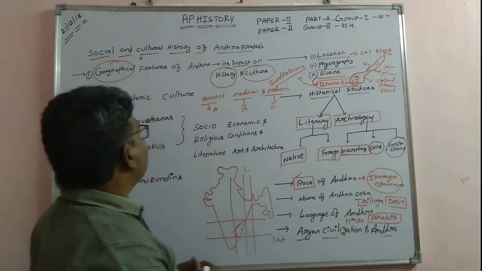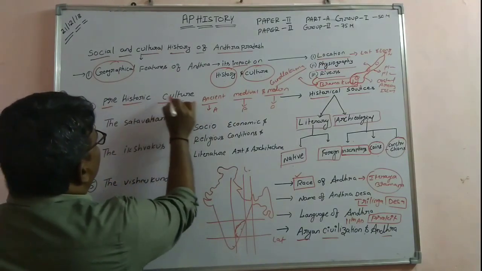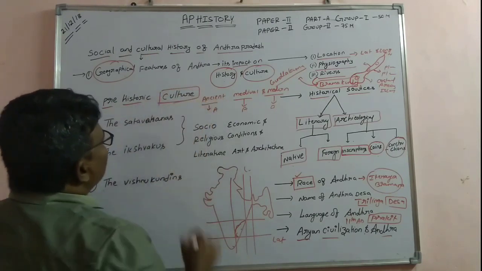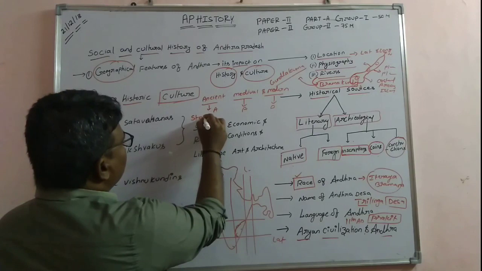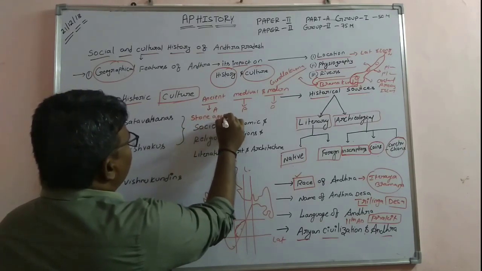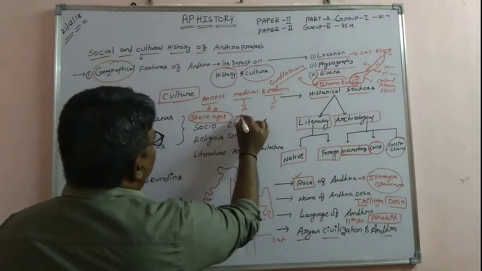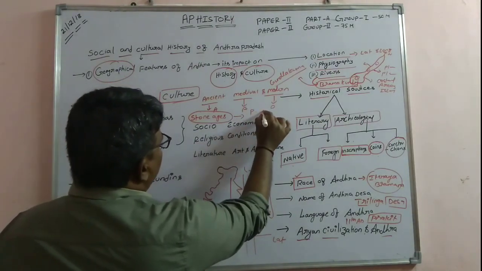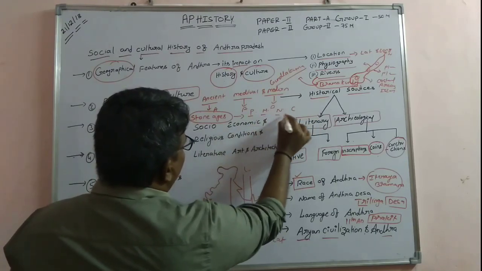Coming to the second topic of ancient history, that is prehistoric culture. Prehistoric culture itself indicates the stone ages, which we already know: the Paleolithic age, Mesolithic age, Neolithic age, and Chalcolithic age.